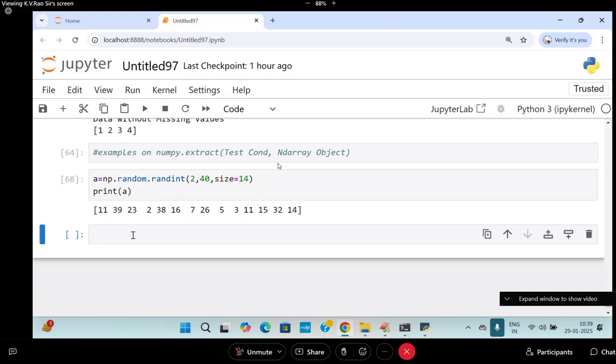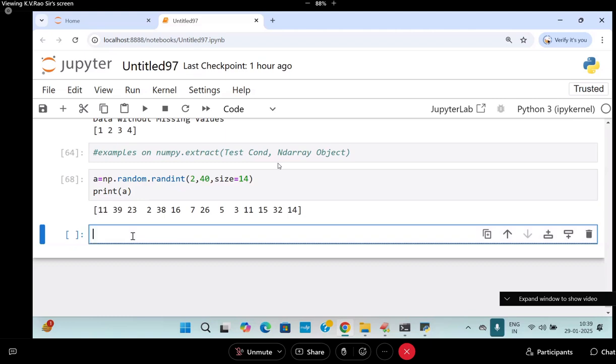Tell me, I want to get the values which are more than 20, through which function? Extract function. Come on, get the values which are more than 20.